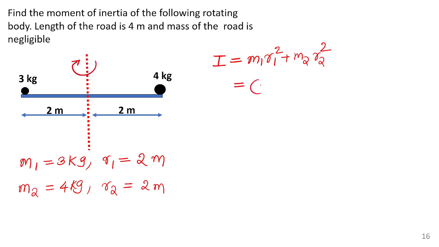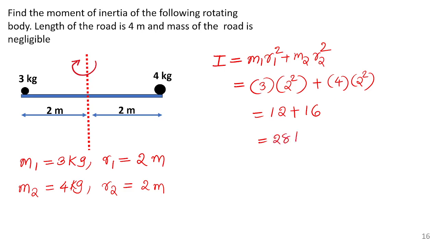Simply substitute the value 3 into 2 square. Simply substitute the value m2 4 into 2 square. You will get 12 plus 16, which is 28 kilogram meter square. The unit should be mentioned. Very important. The moment of inertia has the unit kilogram meter square.